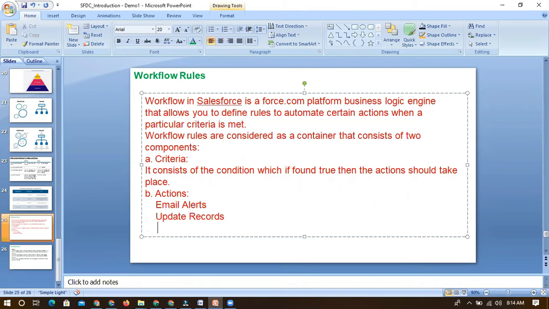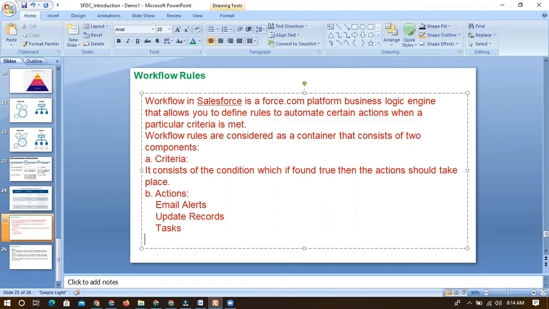We can update the records, or send emails, or create some sort of tasks for the user, so what they have to do after this. Or we can have something called outbound messages. So these are the 4 actions we can perform.